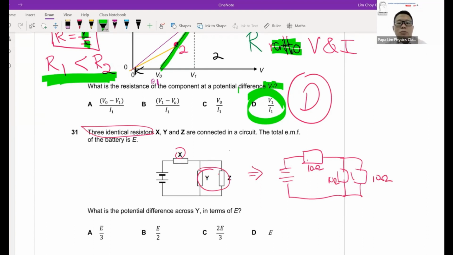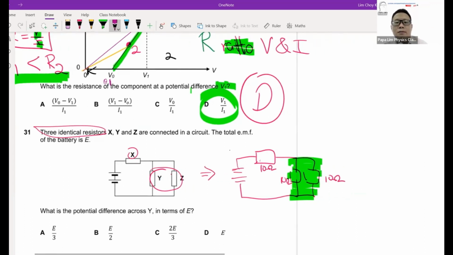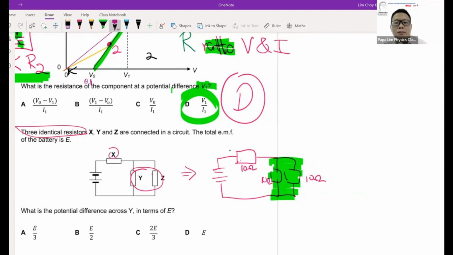Now remember, the trick here is to understand what a parallel circuit is. The more resistors you put in parallel, the smaller the resistance. So the final circuit that you're looking at, you'll find that this particular part will be combined into a single resistor of 5 ohms.